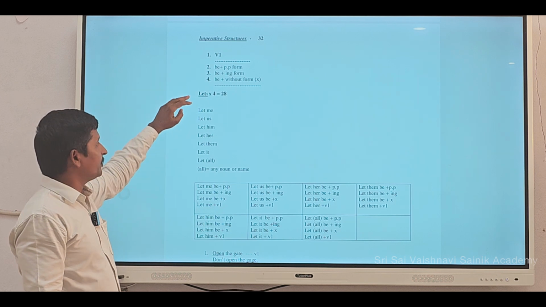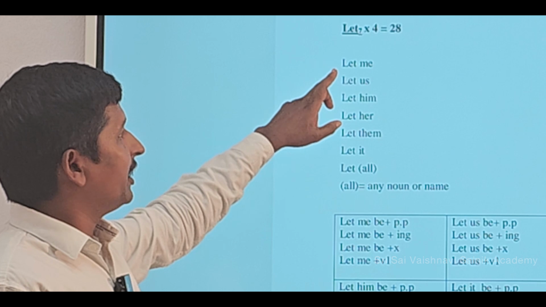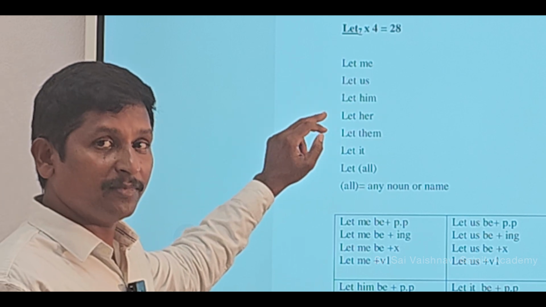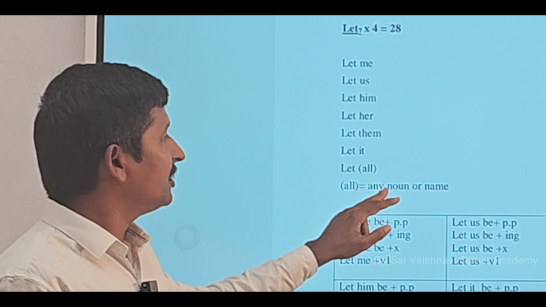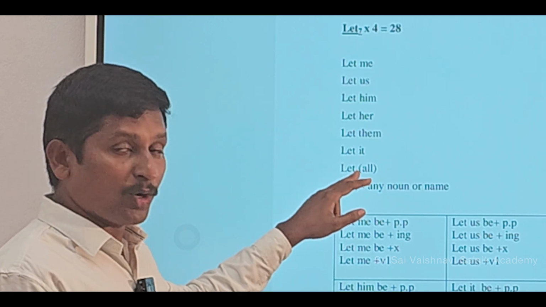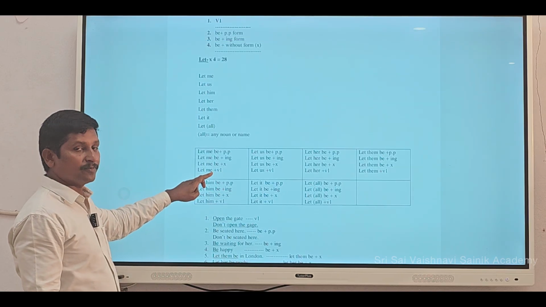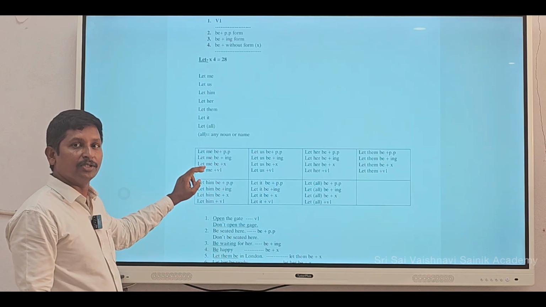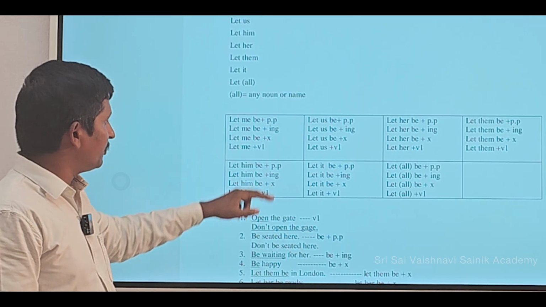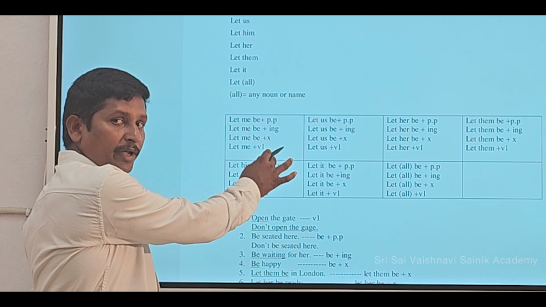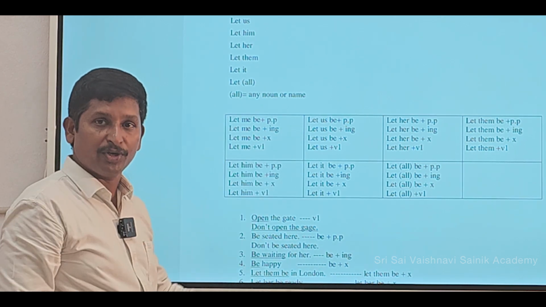After these four, we are going to have imperative structures with let me, let us, let him, let her, let them, let it, let all. All means, other than pronouns, any noun can be used here. Let me, you can form like this, adding B and V1. Let me be plus PP form, let me be plus ing form, let me be plus no verb, let me plus V1. And the next, let us, in the same way you have to do.